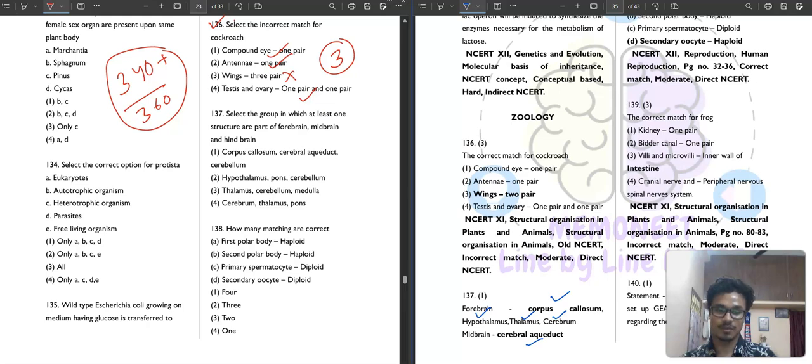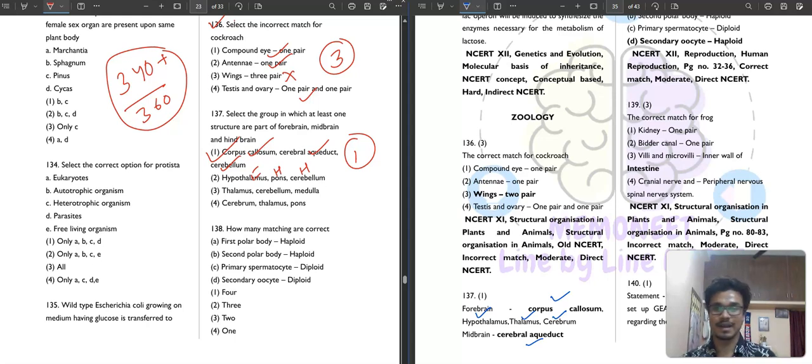So corpus callosum is from where? Corpus callosum is from your forebrain. Cerebral aqueduct is from your midbrain, and cerebellum is from your hindbrain. So this first option is your correct answer. Why are others not correct? Because hypothalamus is from forebrain, pons is from hindbrain, cerebellum is also from hindbrain. So in this way, first option is your correct answer.